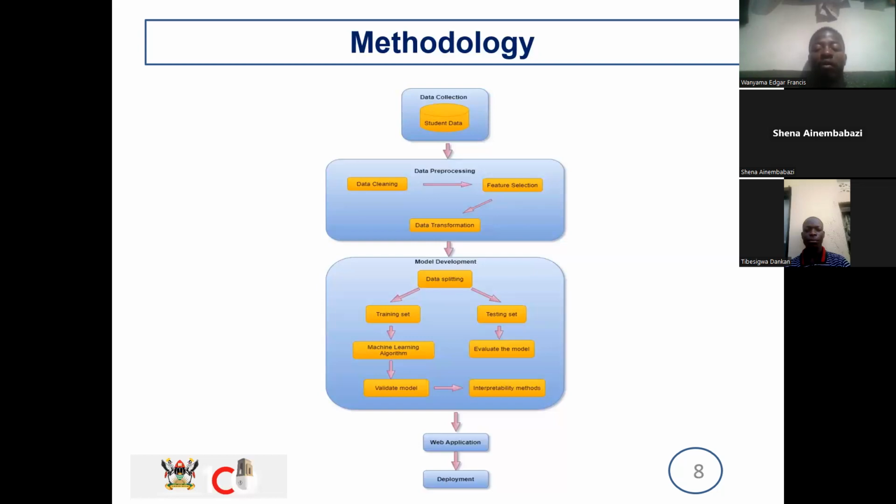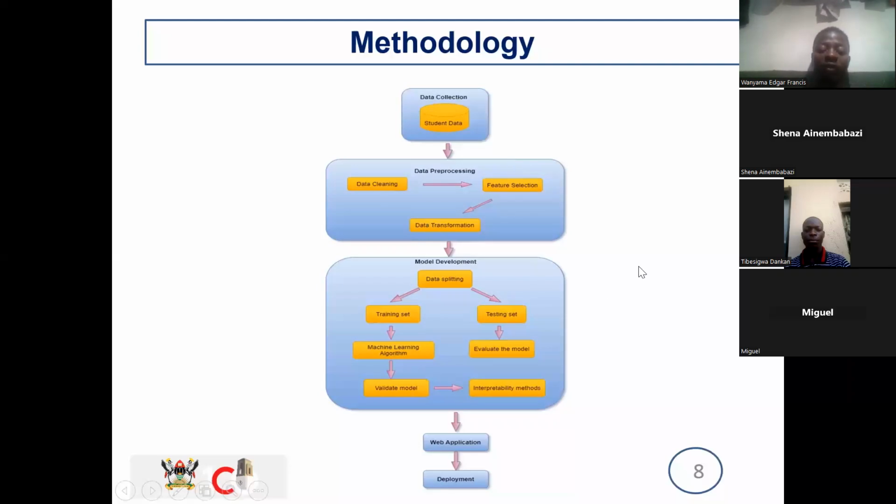Then I shall evaluate the model using the testing set, using various evaluation metrics such as recall, precision and accuracy. Further on, we shall embed this model into a web application, and we shall test the web application to see whether it is giving us accurate predictions. If it gives us accurate predictions, then we shall deploy it. But if not, we shall have to go back and see where the problem is, such that we clarify the errors.